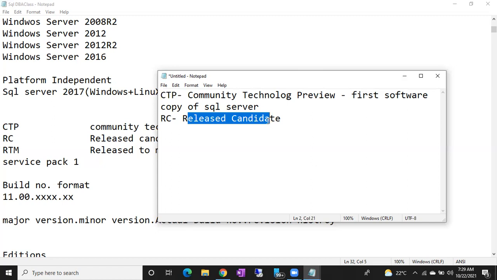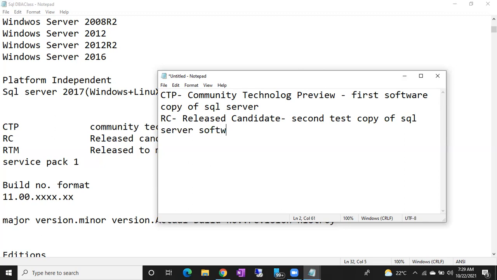That is called the release candidate, the second test copy of the SQL Server software. You can download it, work with it, and test it. If there are still any bugs, you can report them to Microsoft.